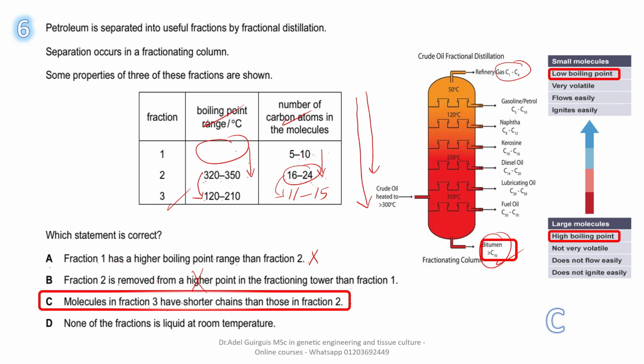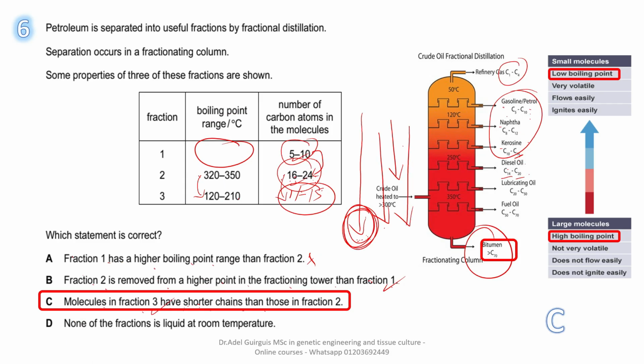Okay, letter D, none of the fractions is liquid at room temperature. Look please, from 5 to 10 it is liquid because it is represented by gasoline, petrol, liquid at room temperature. At the gas station it is liquid. Naphtha is liquid, kerosene is liquid. All of these components are liquid. So the statement is wrong also.